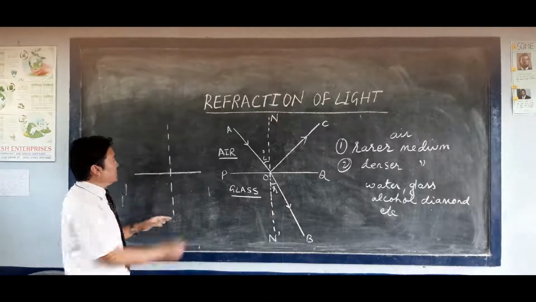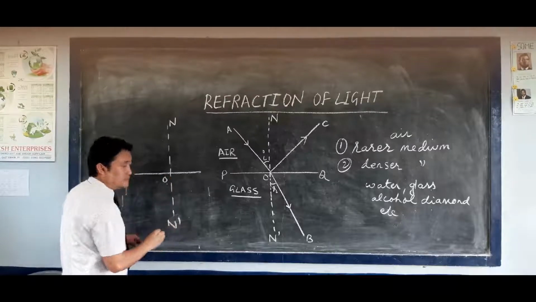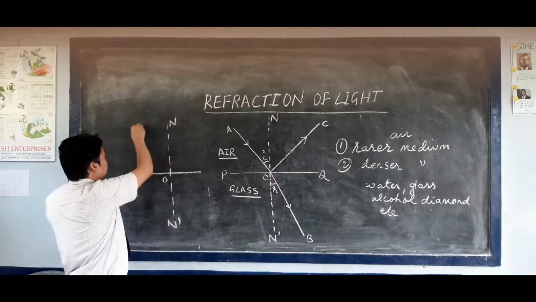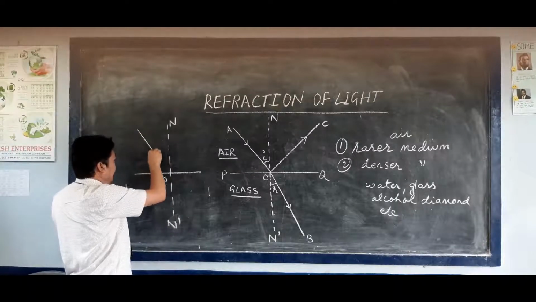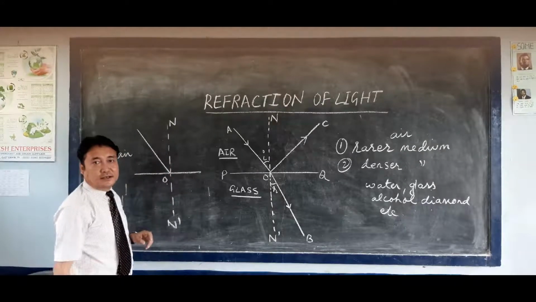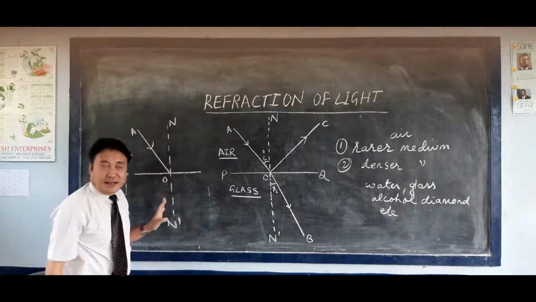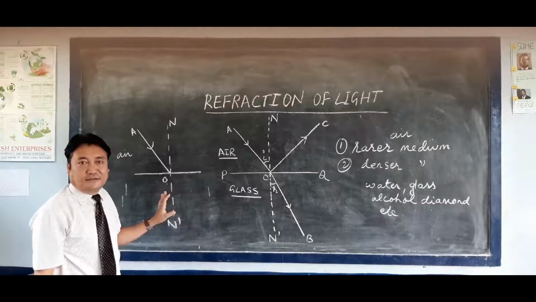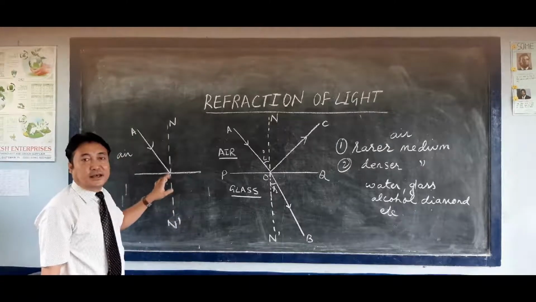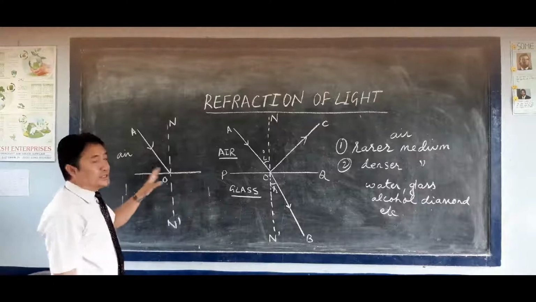This is known as the normal at O. The ray of light is coming from air, that means from the rarer medium. AO is the incident ray, as you know from class 9, the ray of light which is coming from the source.